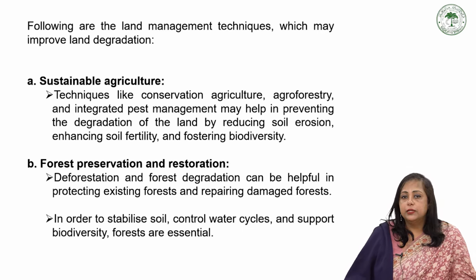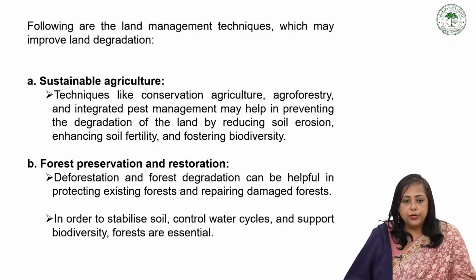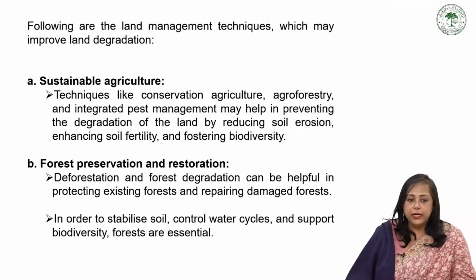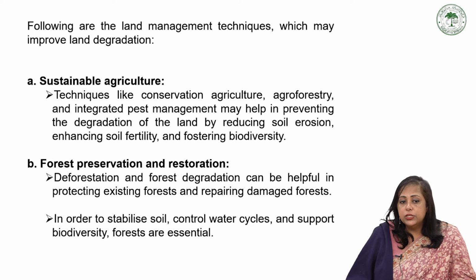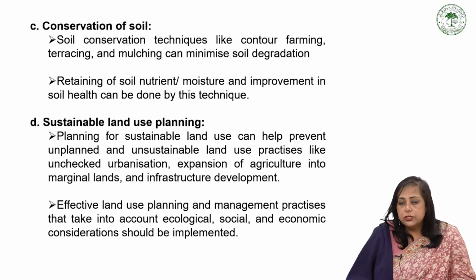Forest prevention and restoration. Preventing deforestation and forest degradation can be helpful in protecting existing forest and repairing damaged forest. In order to stabilize soil, control water cycle, and support biodiversity, forests are essential.